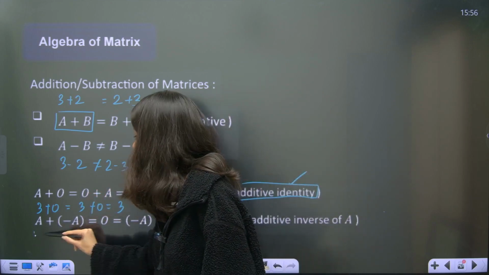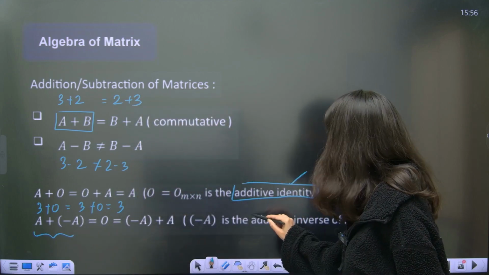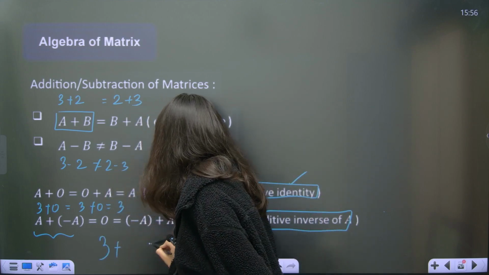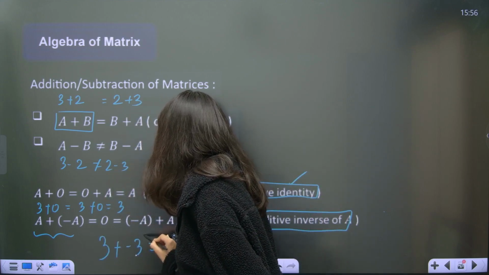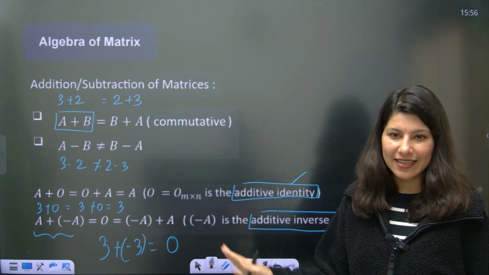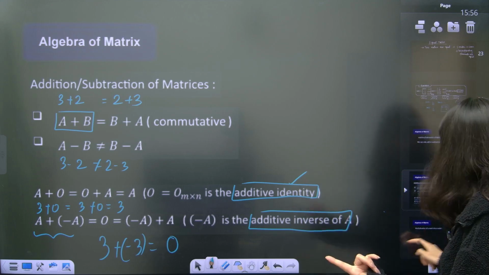And if I talk about this, A plus minus A, this is the additive inverse. What should I add to 3 to get 0? You have to add minus 3 to 3 to get 0. So A plus minus A is a null matrix, just like that. So this is your algebra of matrices. Very simple, quite intuitive as well.